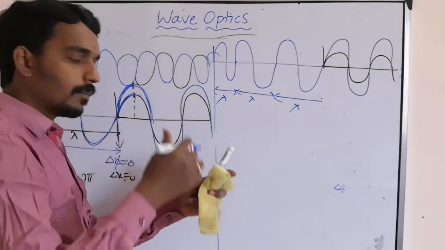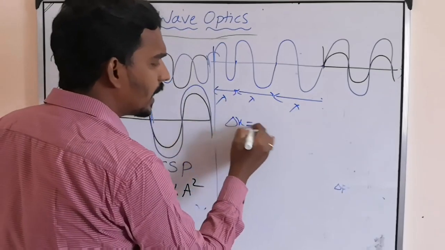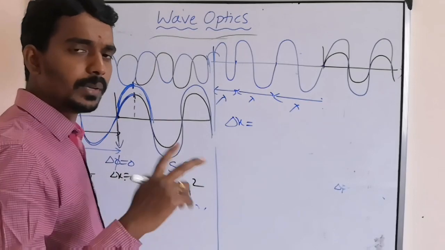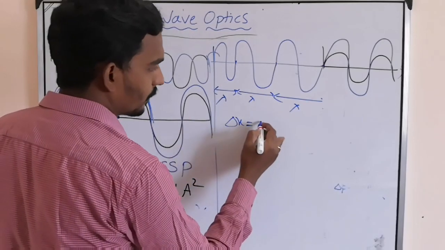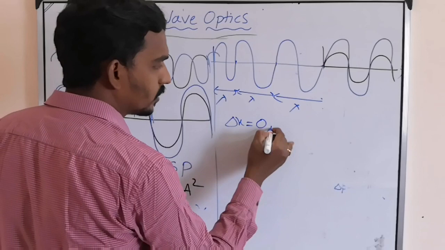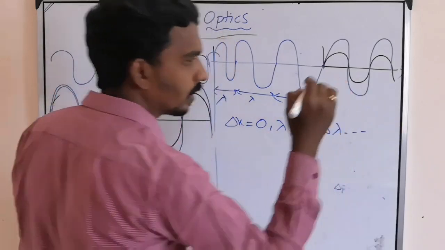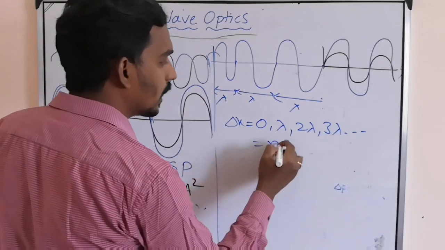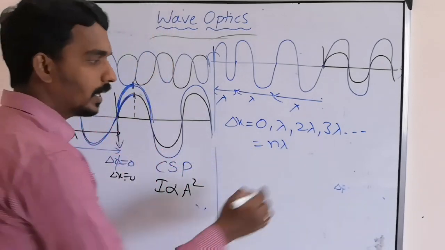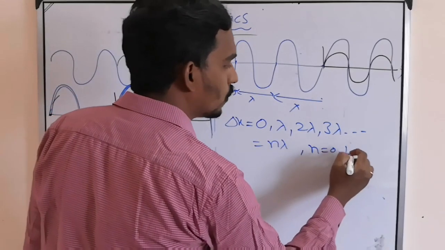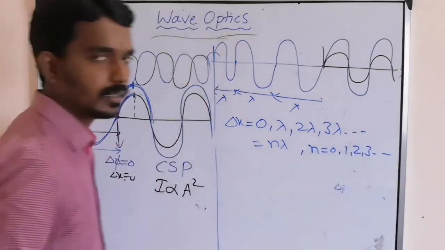Next 4 lambda, 5 lambda. So delta x between any two light waves or any waves is 0 or lambda or 2 lambda or 3 lambda or so on. Nothing but n lambda, where n starts from 0, 1, 2, 3, and so on.